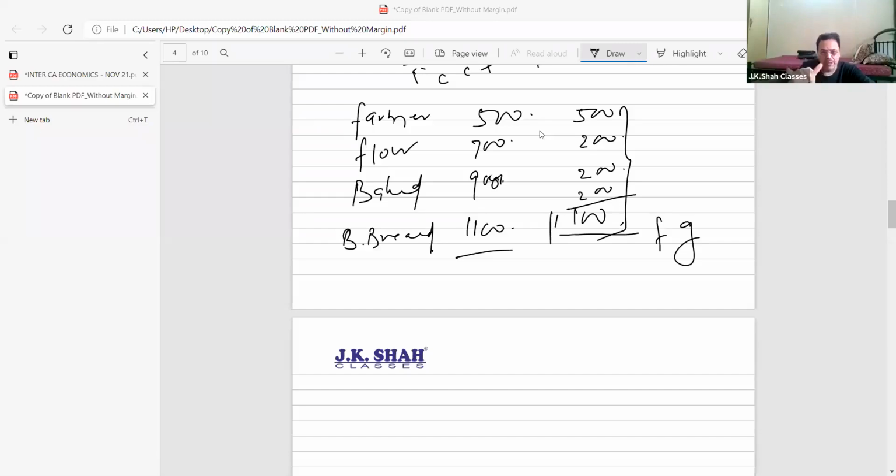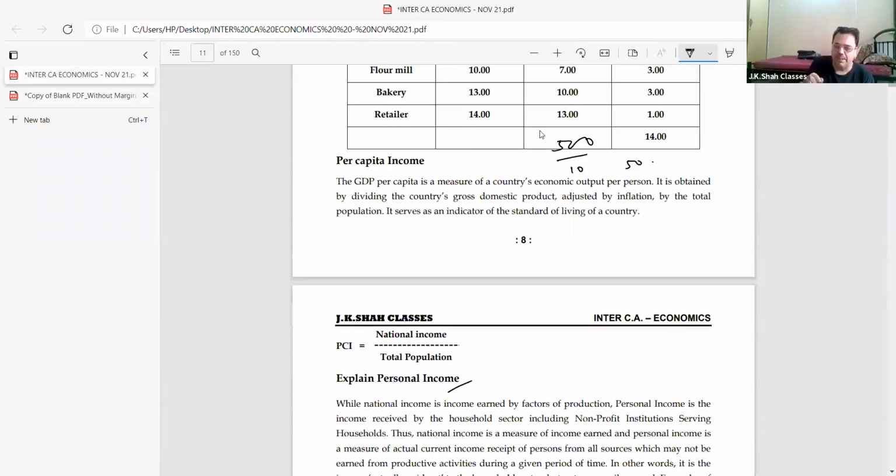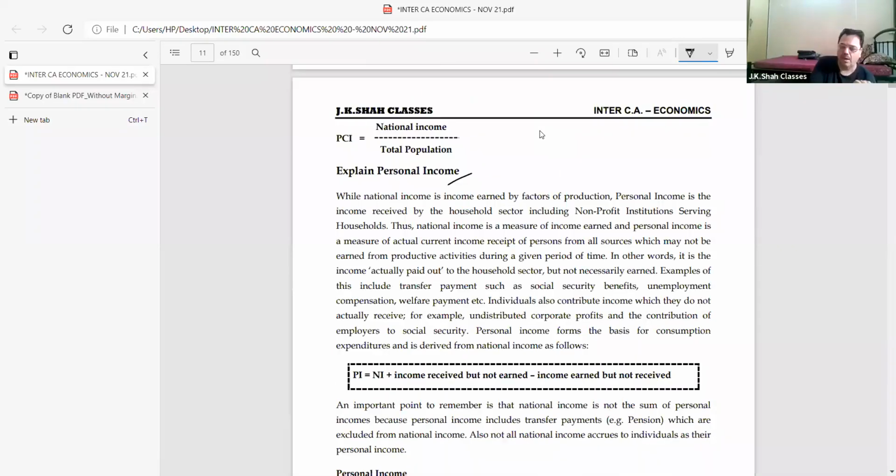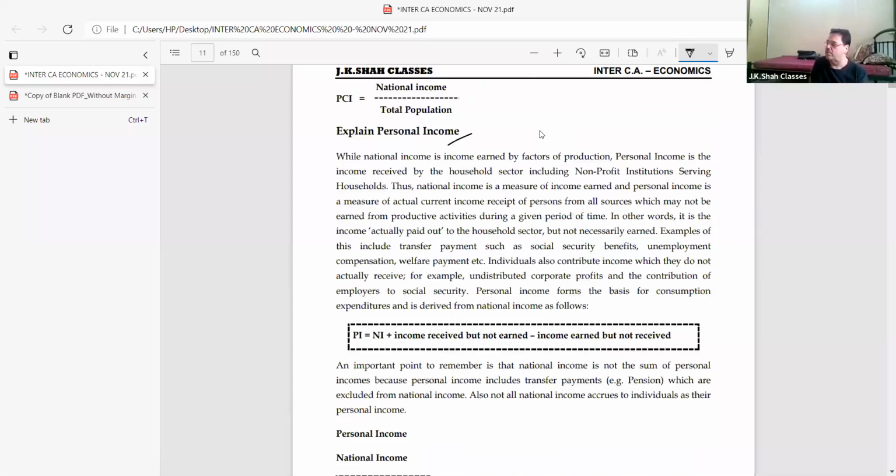I want you all to pay attention. It's very important, and I know many batches have explained it, so you will understand. Pay attention. This part was clear: per capita income, national income of population. Personal income, just go through it once. Go through this note.